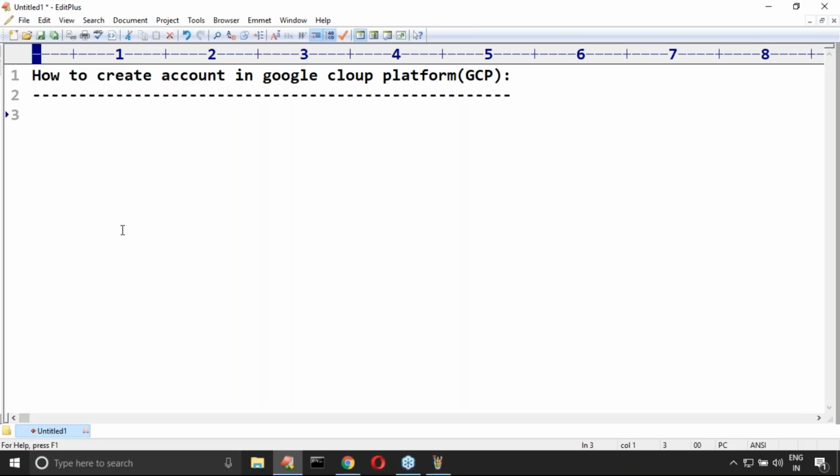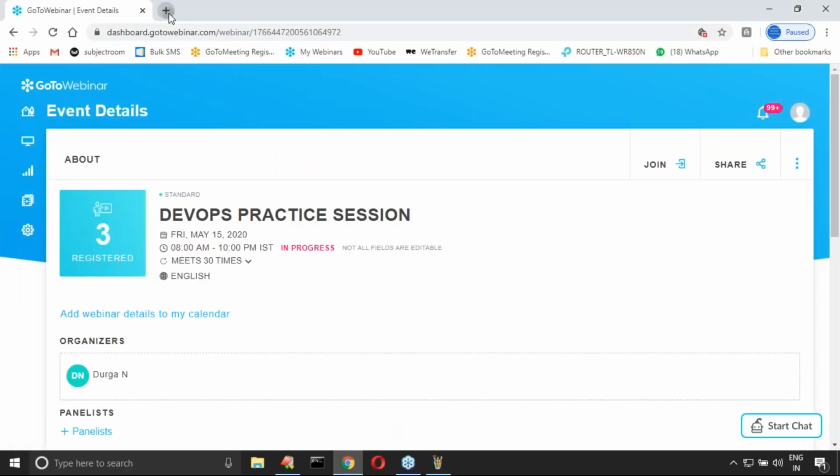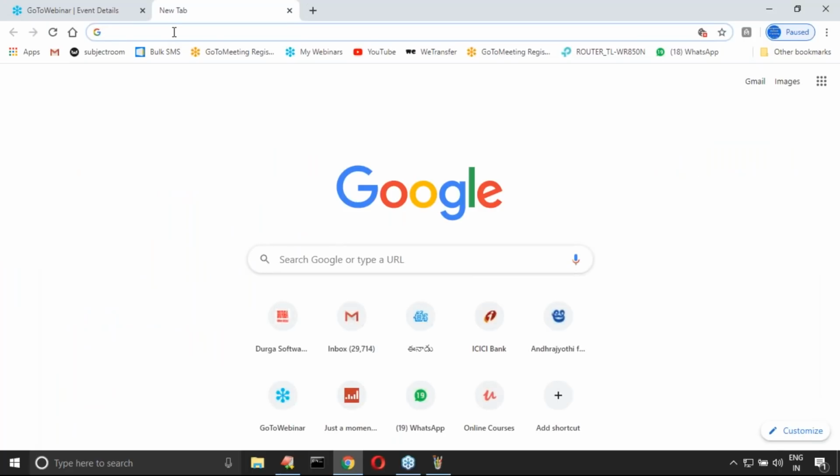What is the need of going for GCP? Now observe carefully. How can you create an account in GCP? It's very simple. What you have to take is just cloud.google.com. Just a GCP account I'm taking. Here, let me open. This is my browser. I don't want to practice anything in my local system. Everything I have to practice in the cloud only.